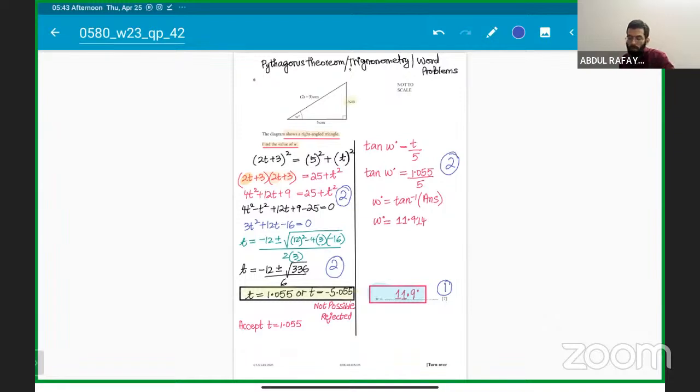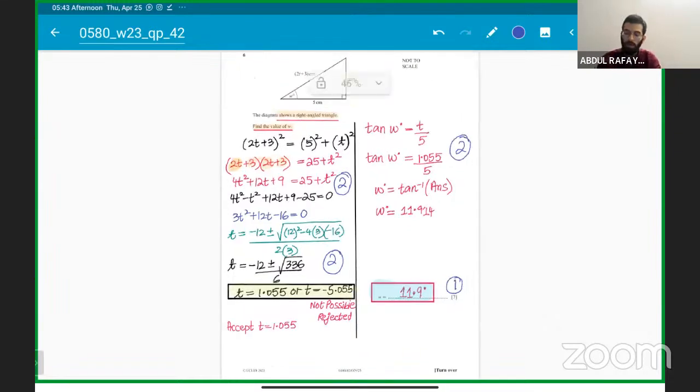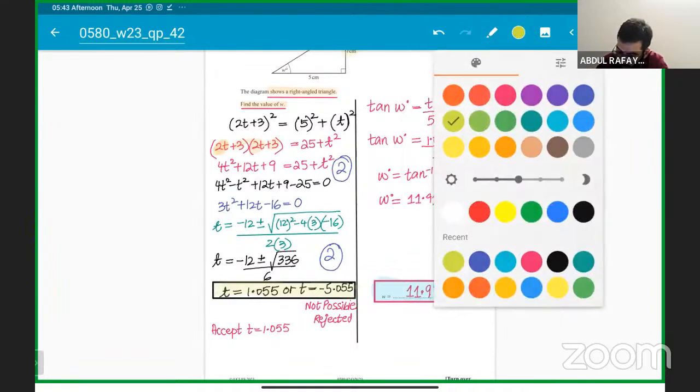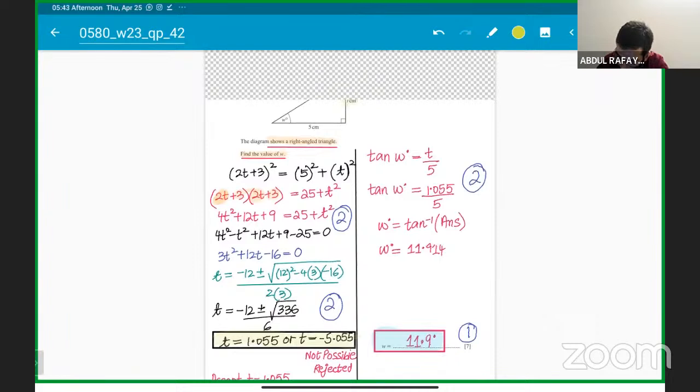Okay, guys, let's continue. So that's how we are going to get the answer. As you can clearly see, the 7 marks are properly distributed; they don't give free marks. So 2 marks are for our working. Hope everyone got it that you will have to use the tan formula, opposite over adjacent.